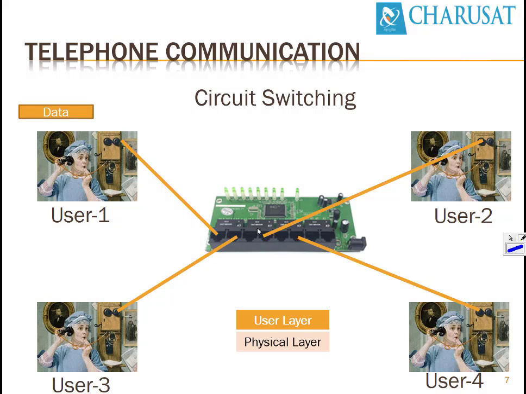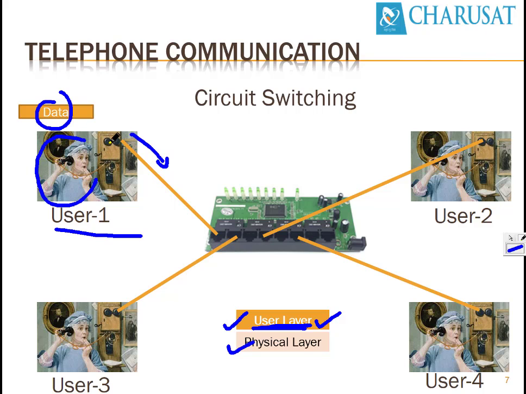So here we can see there are two layers required: user layer and physical layer. User 1, whatever she or he speaks, that is known as data, and that is transferred over the wire. So whatever is spoken is known as the user layer. So voice data is the user layer, and then that data is converted into electrical signals, and those electrical signals are transferred over the line. It goes to the circuit switch. The circuit switch provides a connection, and then it goes to user 2 or user 3 or user 4, depending on what user 1 has dialed. That is known as the responsibility of the physical layer.